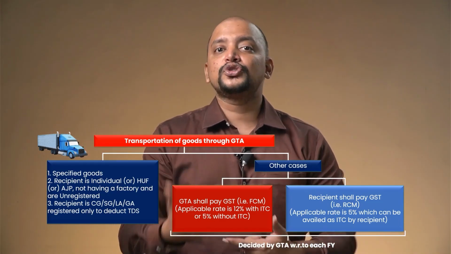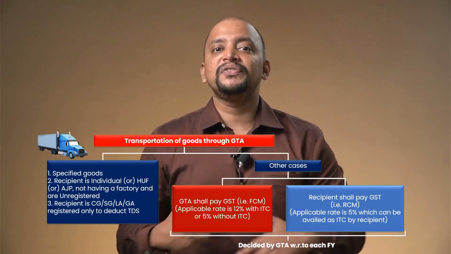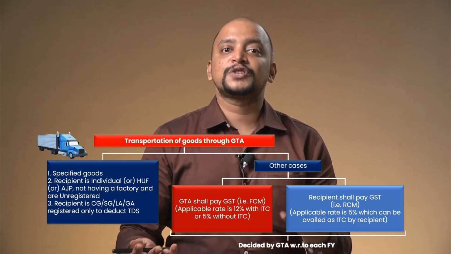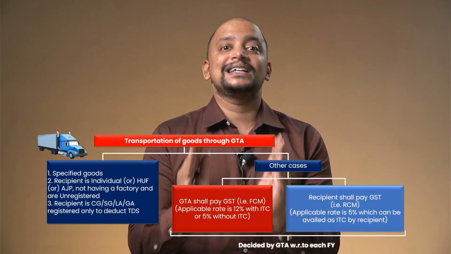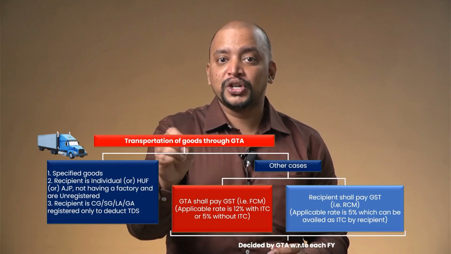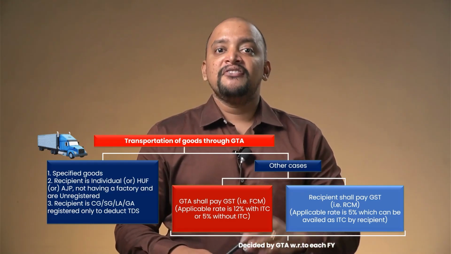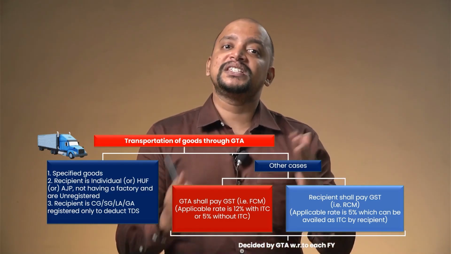And when they need to choose this option, previously there was no restriction. They could change between these options with respect to each invoice, but now there is clarity. GTA has to decide either option 1 or option 2 at the beginning of the financial year, by 15th March of the preceding financial year.